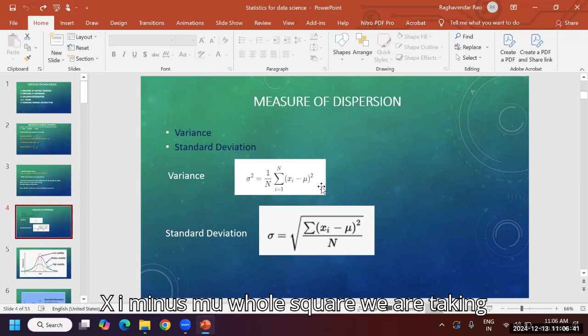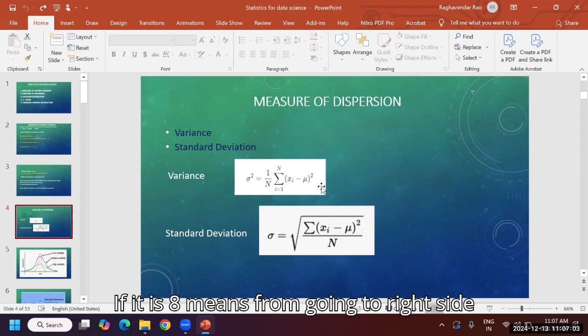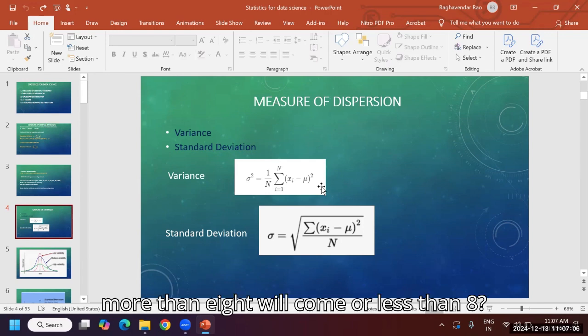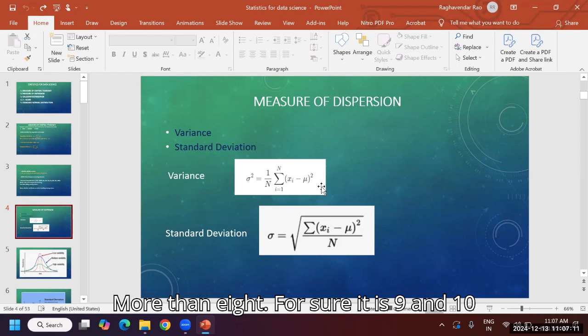Xi minus mu whole square we are taking, because this is the mu, the middle point, the mean, mu. Suppose mu is 8. If going to the right side, will it be more than 8 or less than 8? More than 8, for sure 9, 10, 11 like this. If you come to the left side, what will come?